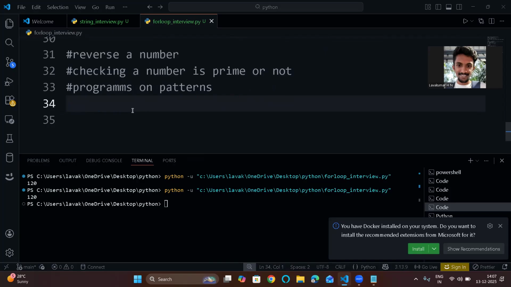Practice programs on patterns. So this is how we can find that for loops are very useful.